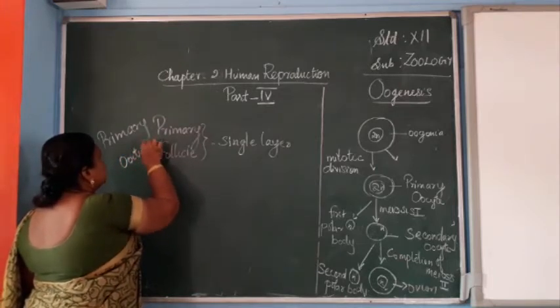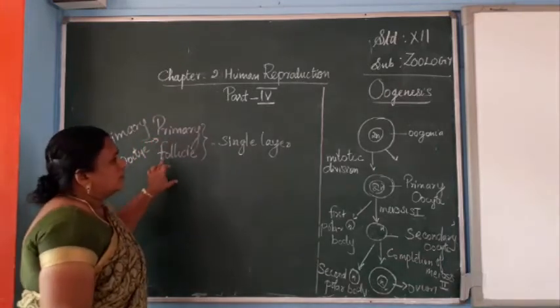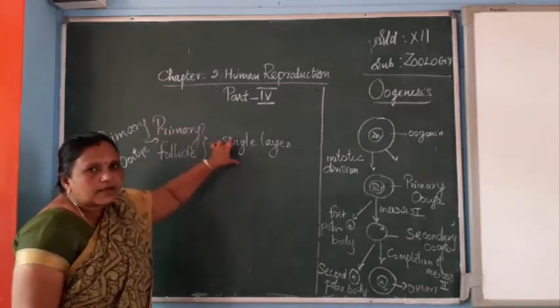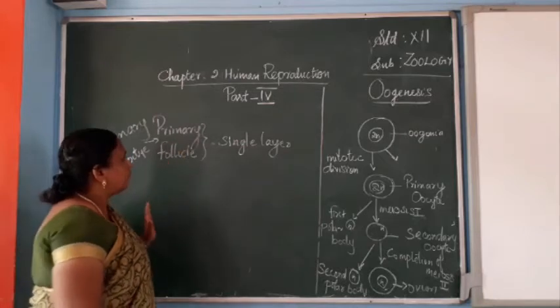So when the primary oocyte is surrounded by a single layer of membrane, that is the primary follicle.